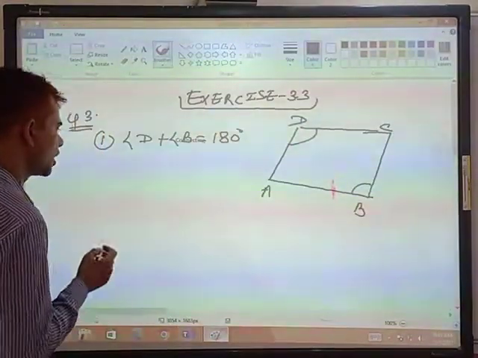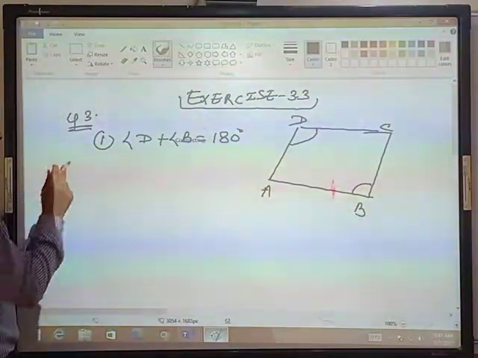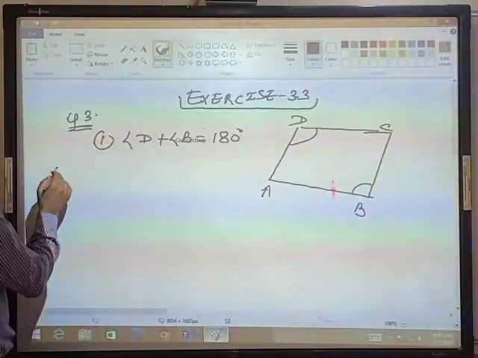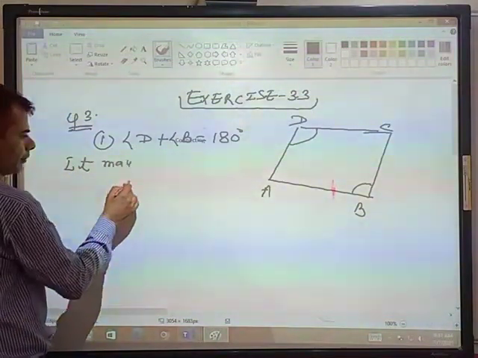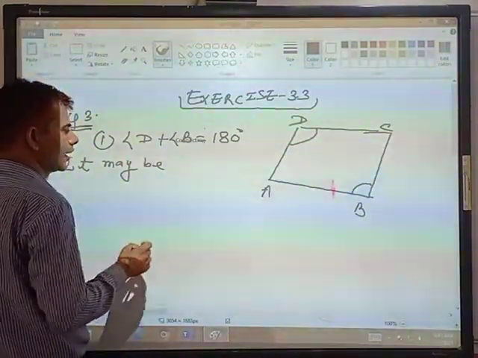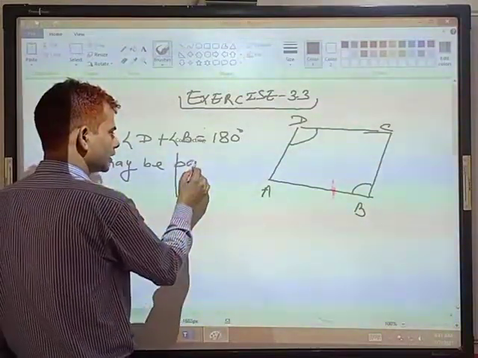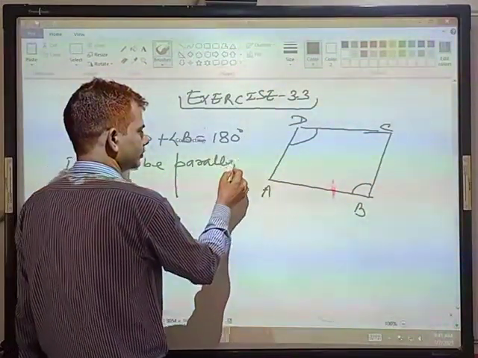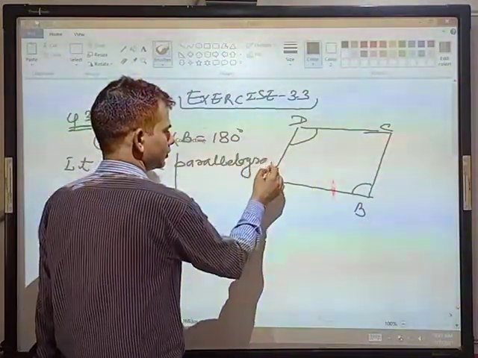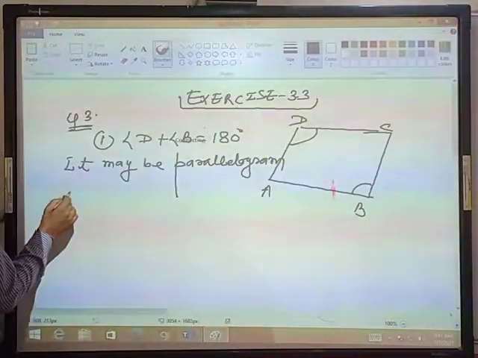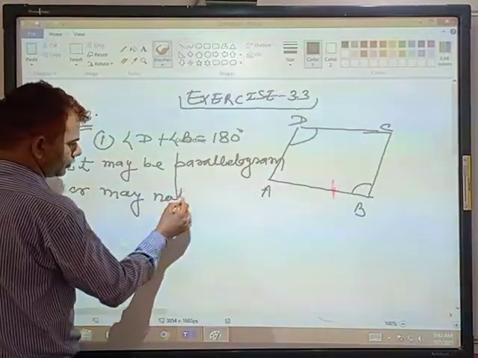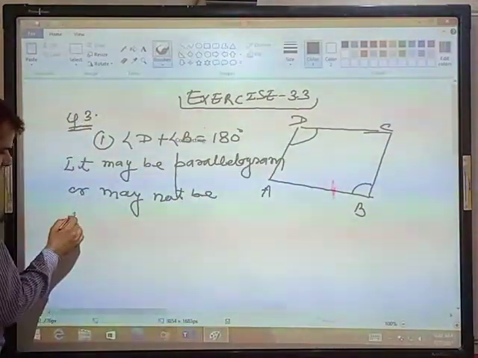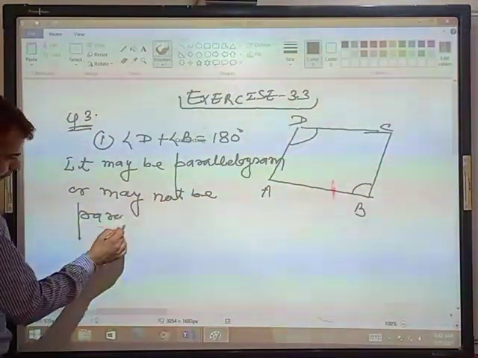Students, note down: if this condition is given, it may be a parallelogram, or may not be a parallelogram.